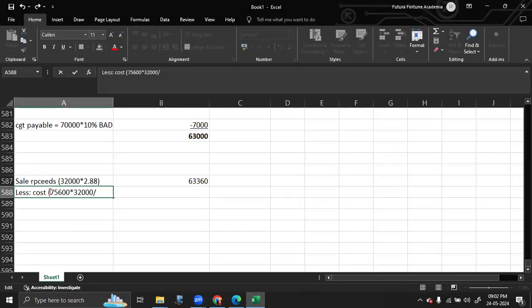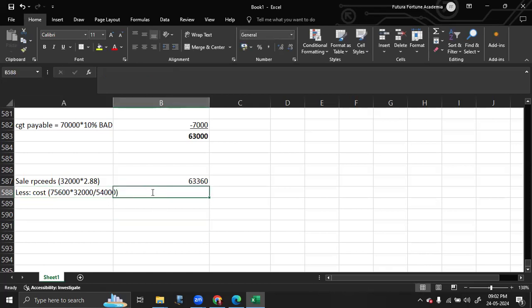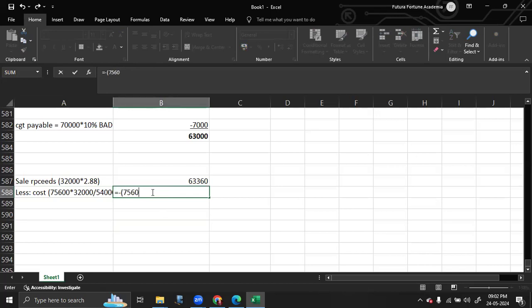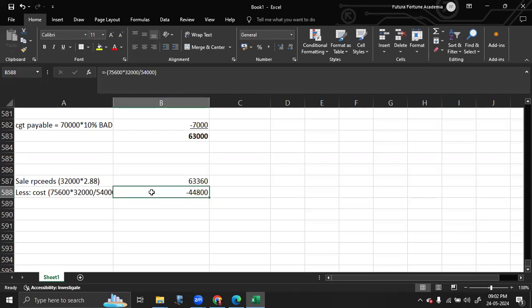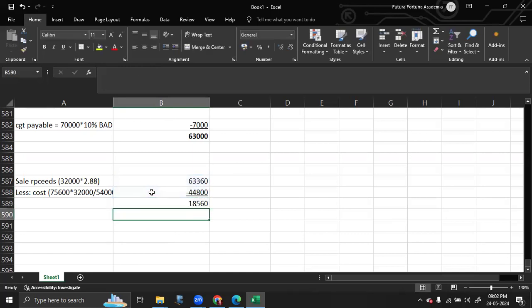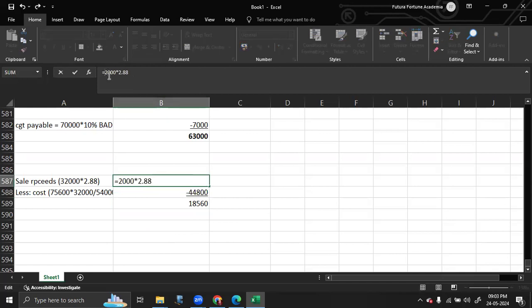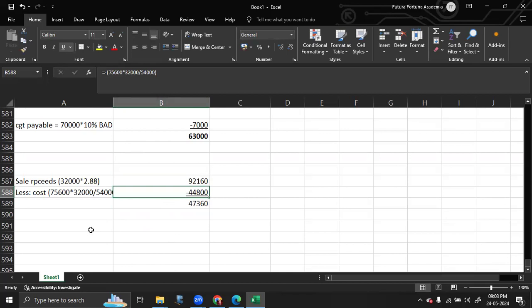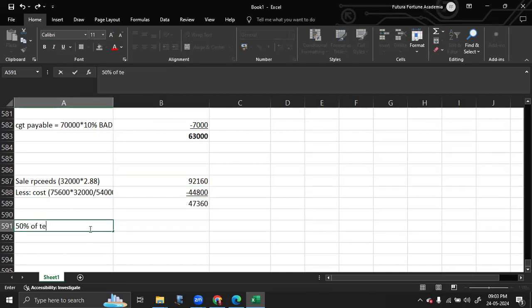So that is 75,600 into 32,000 divided by 54,000. So that is the cost. So your chargeable gain is equal to 47,360.